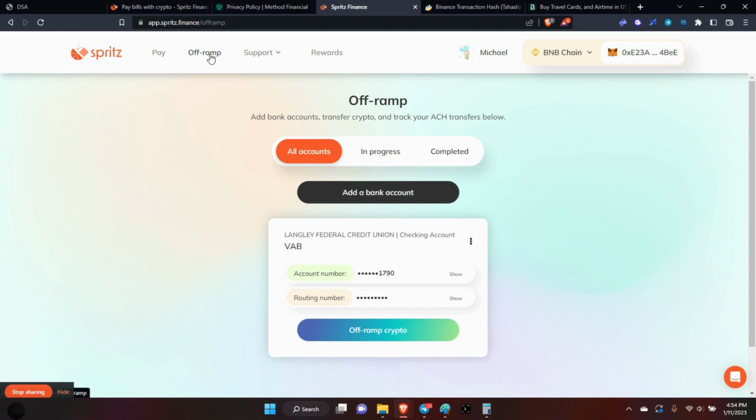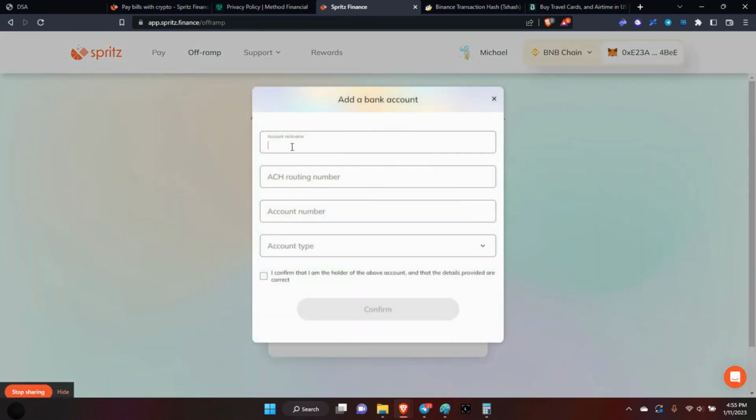The only information that they required was, let's go here to add a bank account. This is what you need: the account name or nickname, whatever you want to name it, the ACH routing number, the account number, and account type, which is either checking, savings, or a business account. Then you confirm, and that's it. Boom. The account comes and it shows up. Then you just go in and tell it how much you want to send.